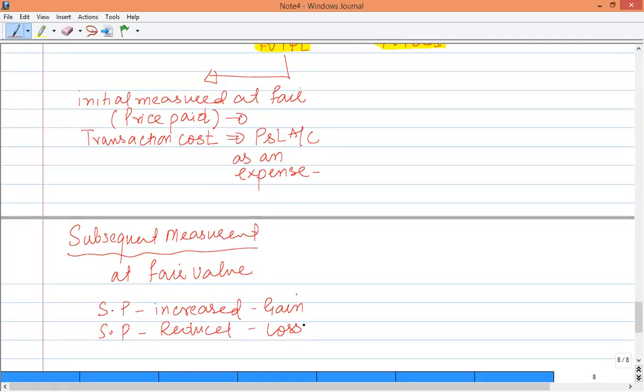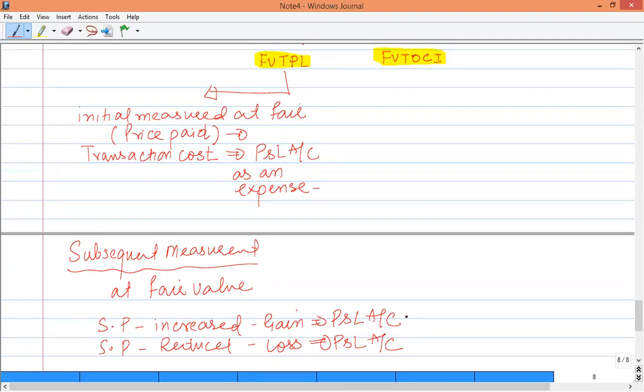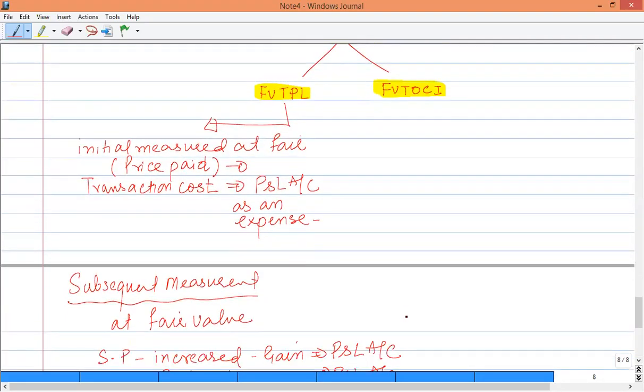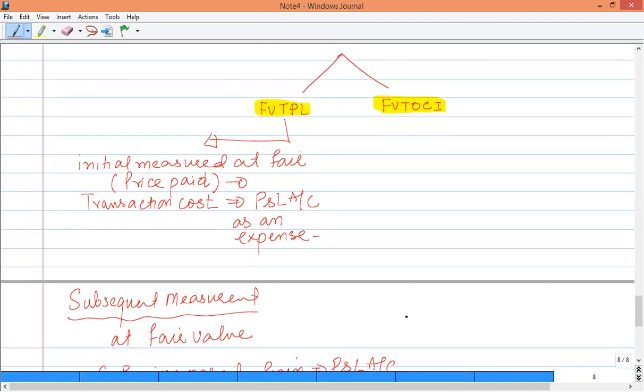If there is any gain on the financial asset, that gain is reported in the profit and loss account as a gain, and if there is any loss, again that is to be recognized in the profit and loss account. So the treatment is like that. If the classification is fair value through profit and loss, it is to be valued at fair value both at initial measurement and at subsequent measurement, and the gain or loss is to be recognized in the profit and loss account.